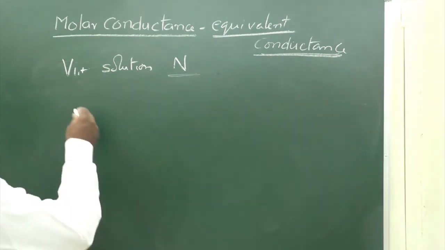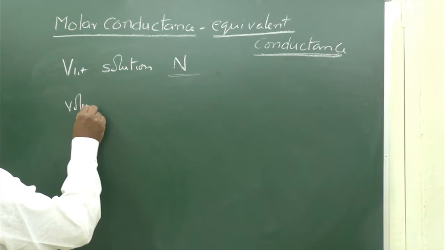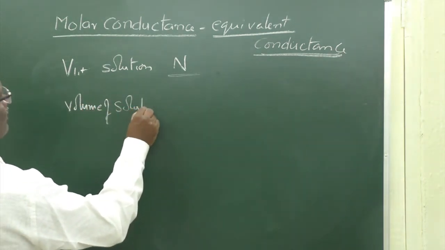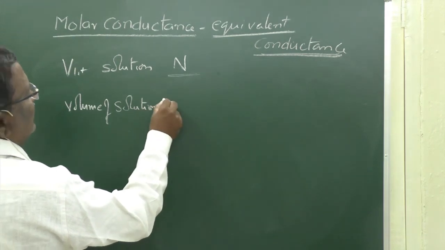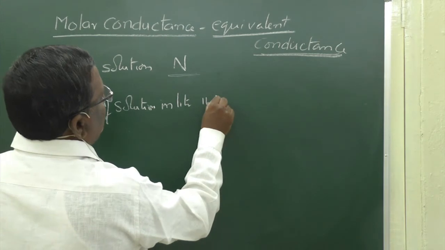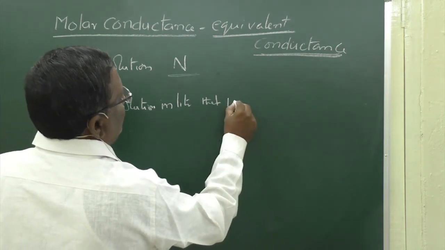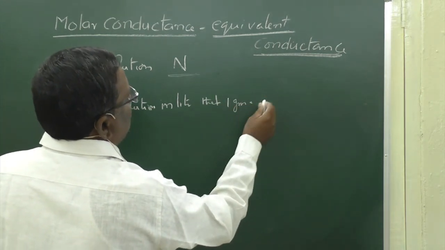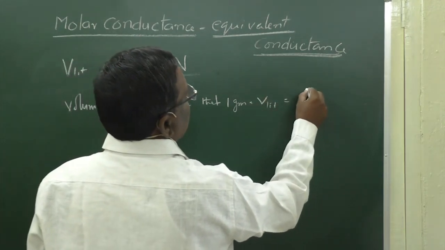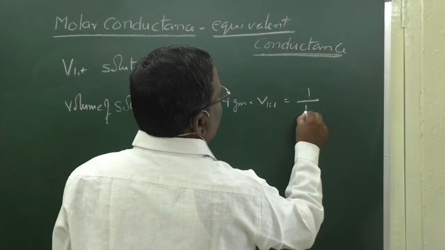Now, the volume of solution in liters that contains 1 gram equivalent weight of solute, V liters, is equal to 1 by N.